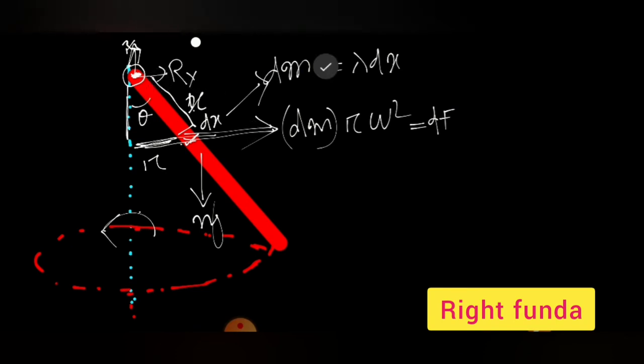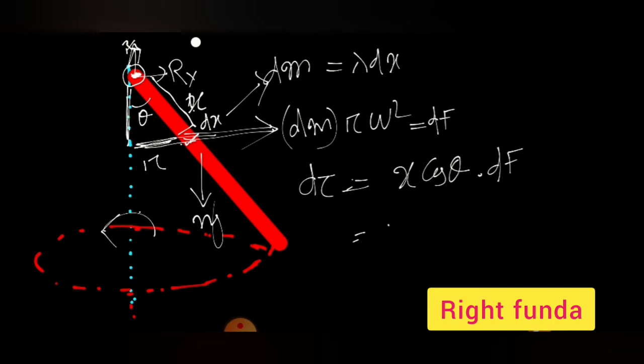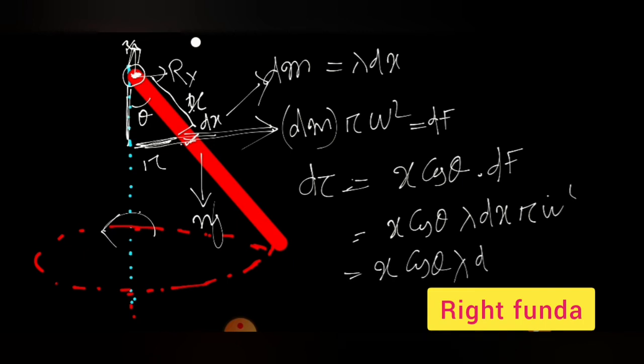So this will be equal to x. What is this? x cos theta will be there. So d tau will be equal to x cos theta into dF. So if I want to write, this is equal to x cos theta into dm r omega square, lambda dx, into r omega square. What is r omega square? The r you have to write, x cos theta lambda dx. This r is nothing but x sin theta. x sin theta into omega square is equal to d tau.